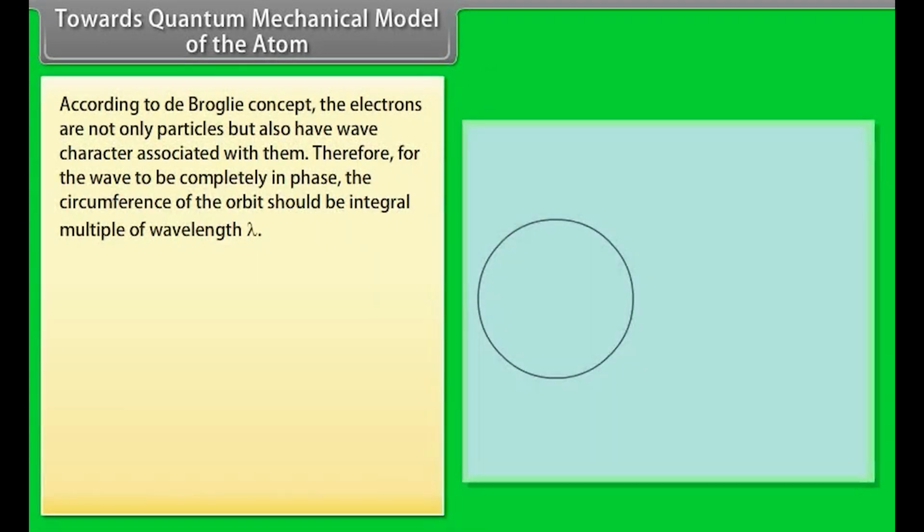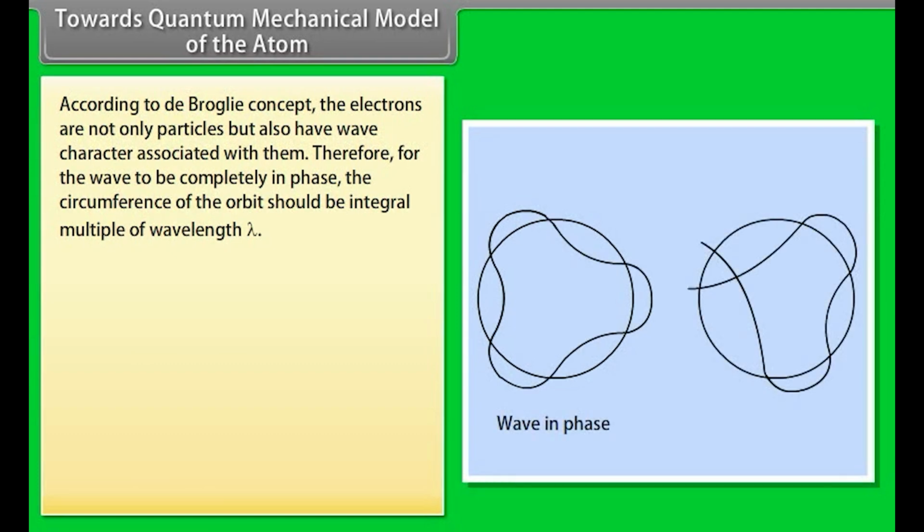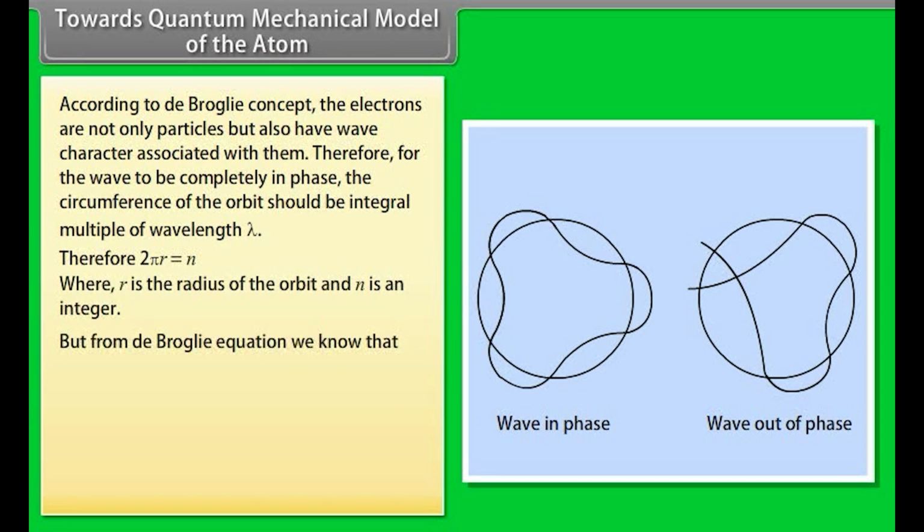According to the de Broglie concept, electrons are not only particles but also have wave character associated with them. Therefore, for the wave to be completely in phase, the circumference of the orbit should be an integral multiple of the wavelength lambda. But from the de Broglie equation we know that lambda is equal to h upon mv. Hence, 2 pi r is equal to n into h by mv, where mvr is equal to n into h by 2 pi. Heisenberg's uncertainty principle.